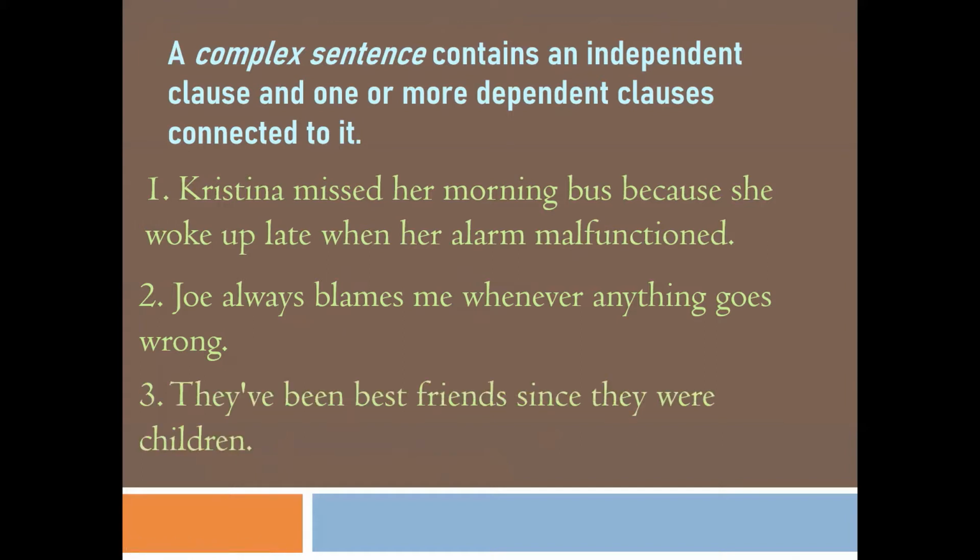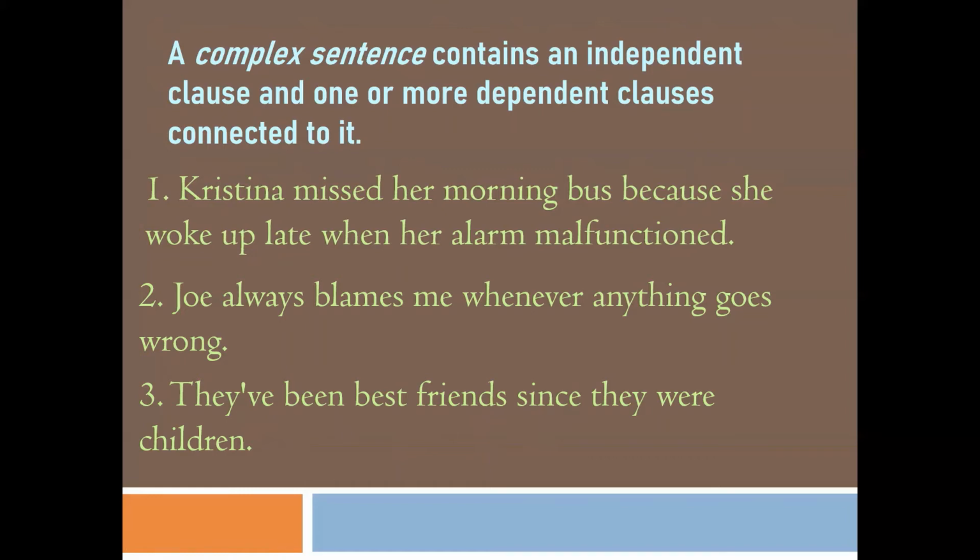They have been best friends since they were children. If we say they have been best friends, this part has a subject, they, and a verb, have been. So it is a clause and it is independent because it gives a complete meaning. Now, this part, since they were children, starts with a subordinating conjunction, since. So it is not giving a complete meaning. Since they were children, it is not complete in itself. That is why it is a complex sentence.